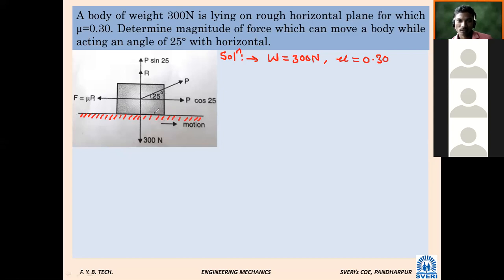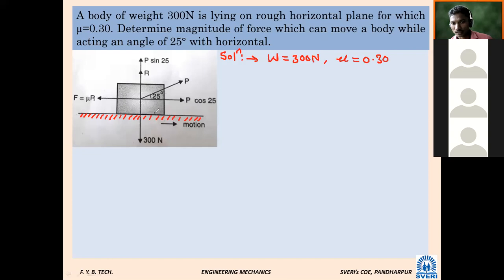By force, or by pulling force, whatever force is applied. What is the change in this problem? Whatever force is applied to the body, it is not horizontal. Inclined force is applied at an angle of 25 degree. In all the problems we have solved till now, horizontal force was applied directly. But in this case, inclined force is applied.